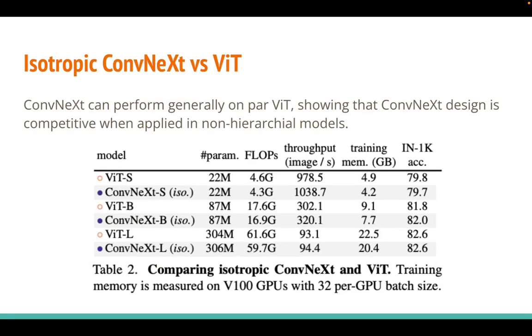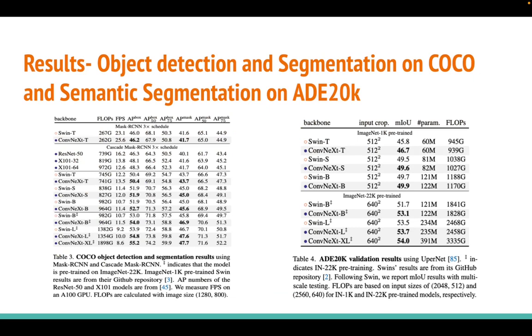Isotropic ConvNeXt versus ViT. ConvNeXt can perform generally on par with ViT, showing that ConvNeXt design is competitive when applied in non-hierarchical models. The result is shown below. Results: object detection and segmentation on COCO and semantic segmentation on ADE20K. The first table consists of the results of object detection and segmentation on MS COCO. The second table consists of the results of semantic segmentation on ADE20K.